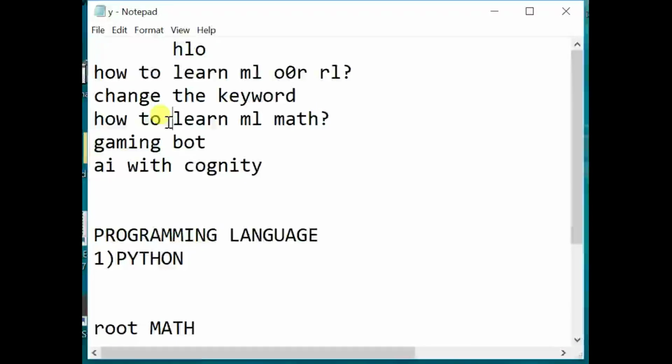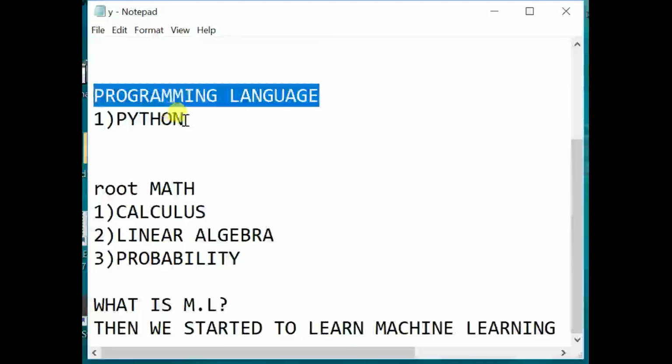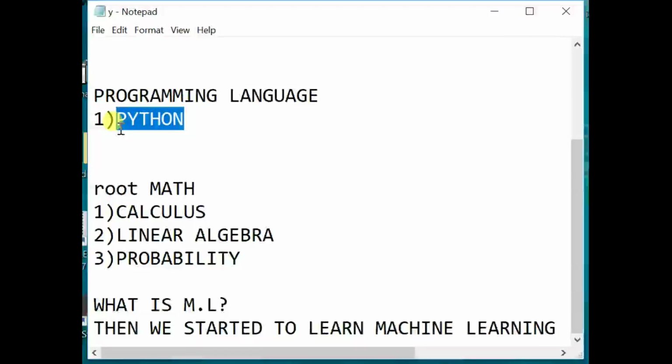This is not because you can't understand it, and this is not very complicated or complex, because this is a very simple thing if you learn mathematics first. So we can subdivide the problem into three parts. First, the programming language: which programming language you have to choose. I suggest Python because it is the most advanced, easiest and simplest language, and it has many pre-built libraries for machine learning. Like TensorFlow, they provide a pre-built machine learning library where you just pass the parameters and you get a neural network for AI.